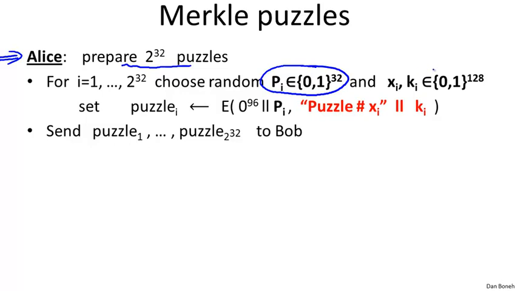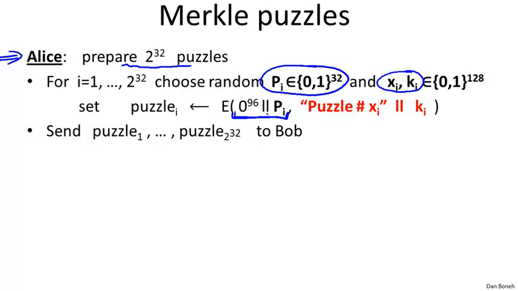And then she's going to choose 2 more values, xi and ki, that happen to be 128 bits each. Now, what she'll do is she'll use the puzzle Pi as an AES secret key. So she'll create a 128-bit key where 96 of the bits are set to 0, and only the 32 least significant bits happen to be random. So this is a key that only has 32 bits of entropy, if you like, and there are only 2 to the 32 such keys.